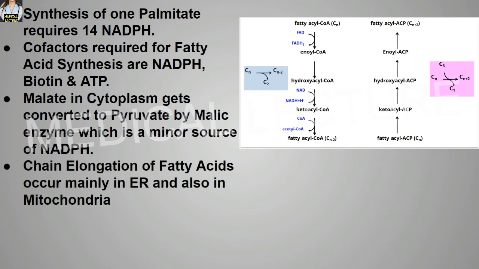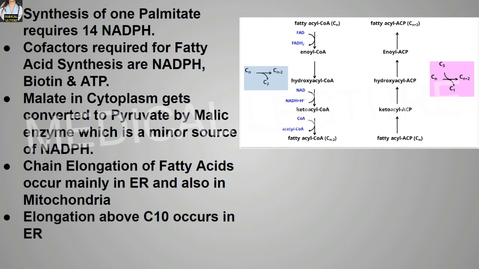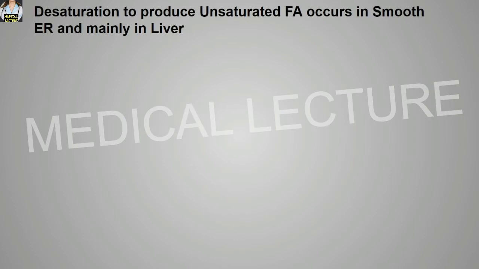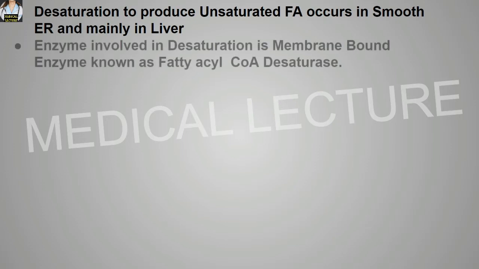Chain elongation of fatty acids occurs mainly in the endoplasmic reticulum and also in the mitochondria. Elongation above carbon 10 occurs in the endoplasmic reticulum. Desaturation to produce unsaturated fatty acid occurs in the smooth endoplasmic reticulum and mainly in the liver.